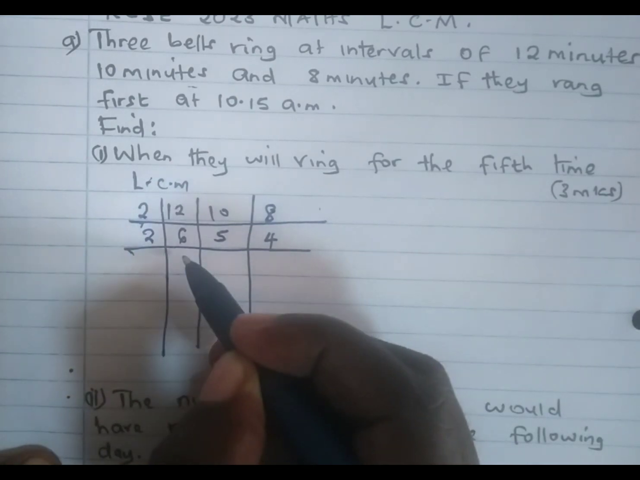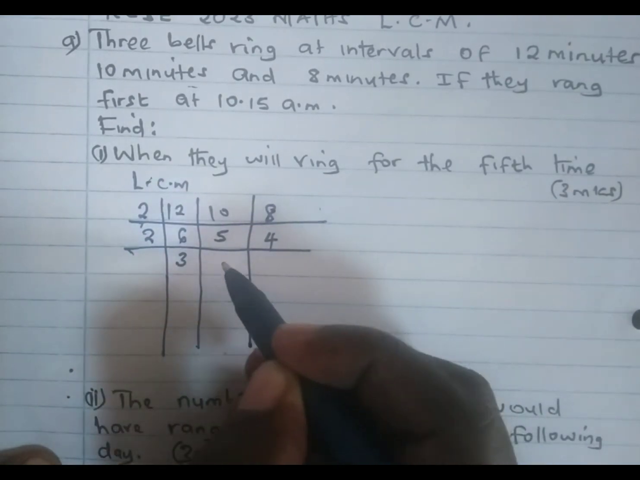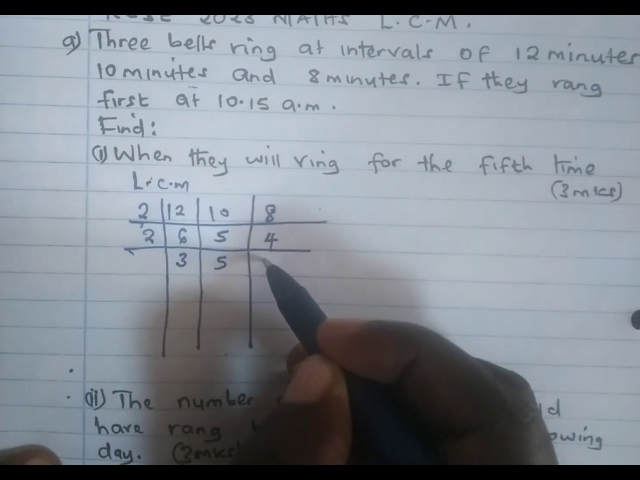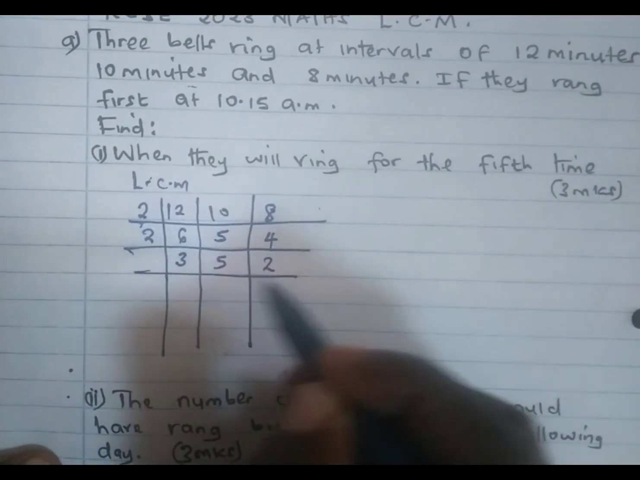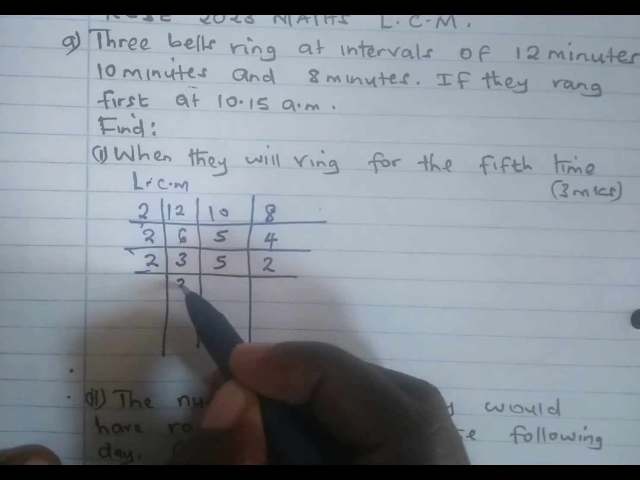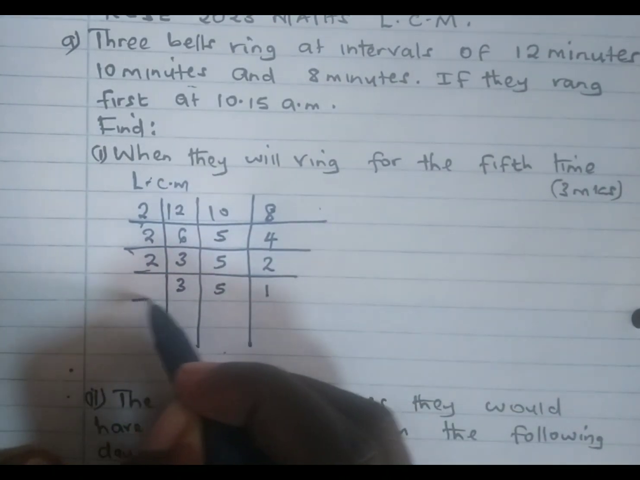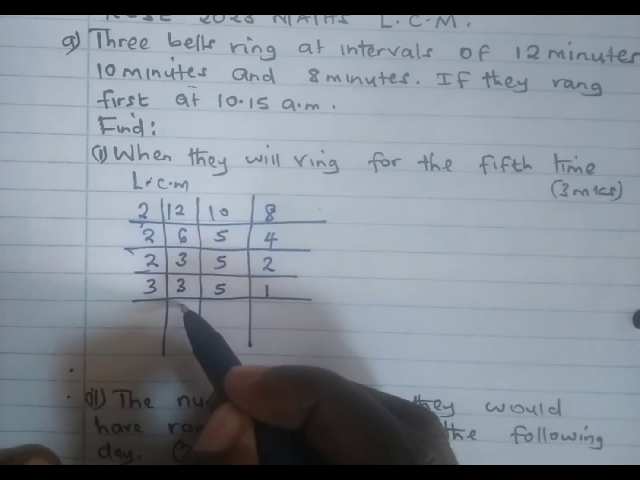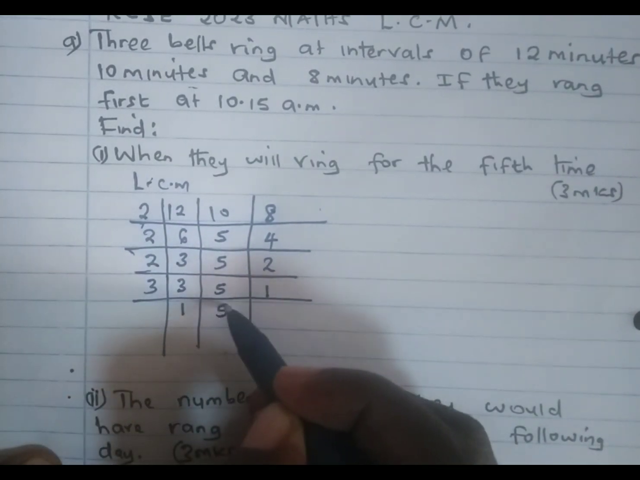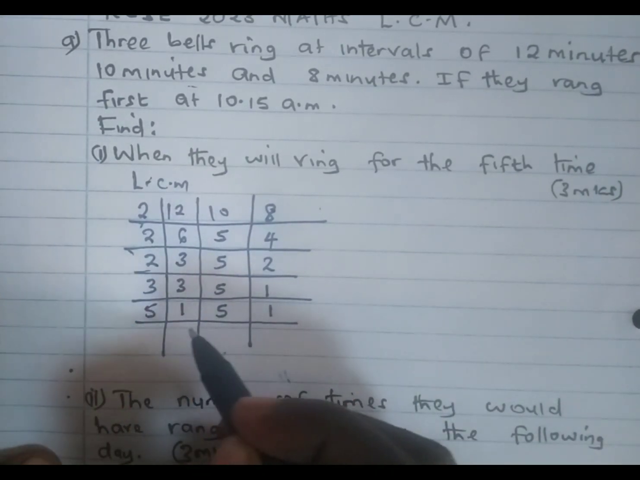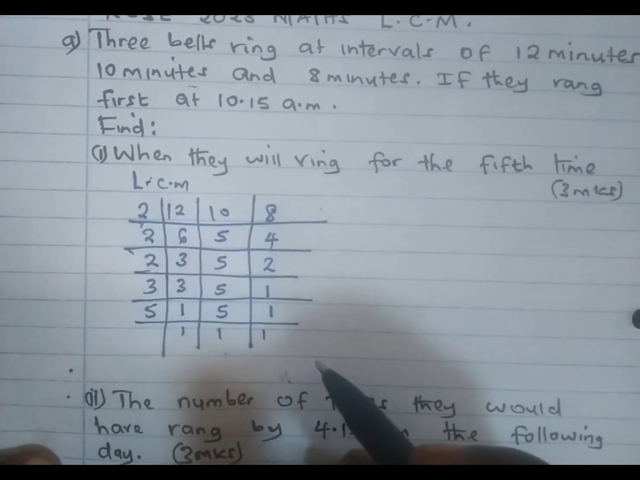Again we take 2, which goes to 6 3 times. It doesn't go to 5, then goes to 4 2 times. Next we take 2, which does not divide 3, doesn't divide 5, divides 2 once. Then we take 3, which divides 3 once, doesn't divide 5, this is 1. Then lastly we take 5, which gives us 1 1 1.